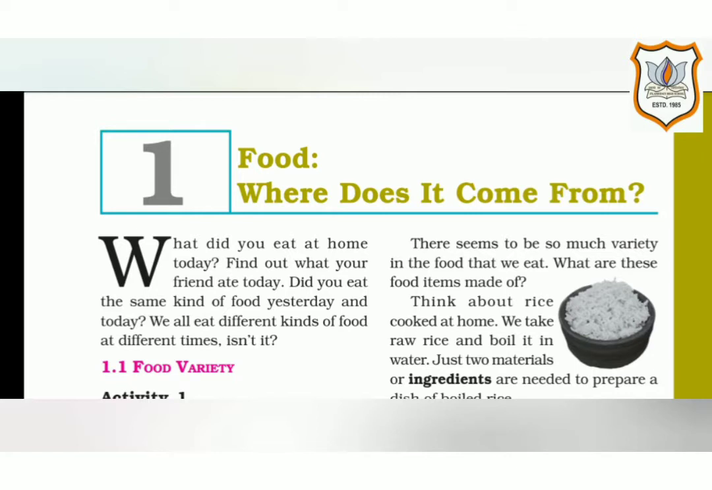Now, this chapter is all about food, its variety, ingredients, food material and sources, plant parts and animal products as food, what do animals eat, classification of animals and so on. Today we will go through the topics food variety, activity 1 and 2. Okay, now let's start with the chapter.